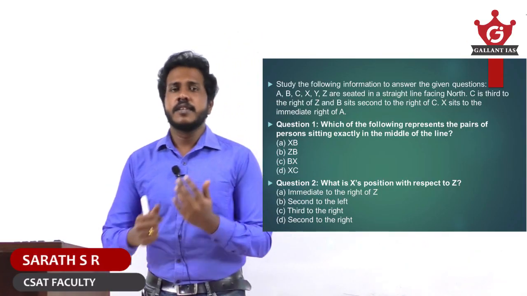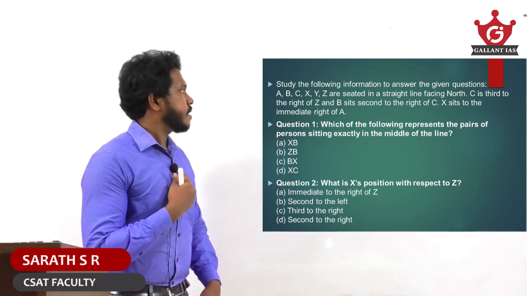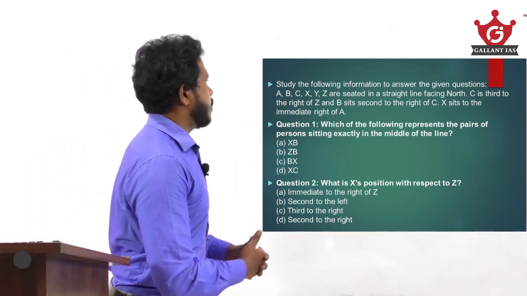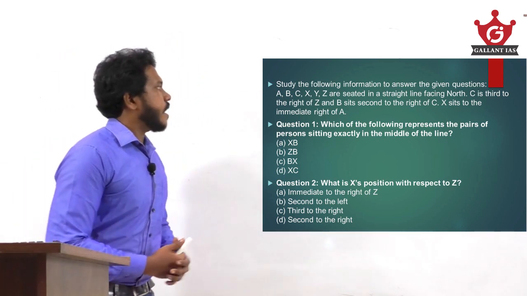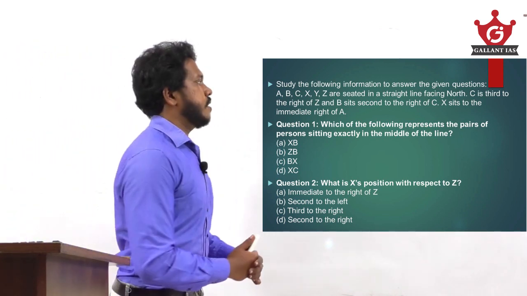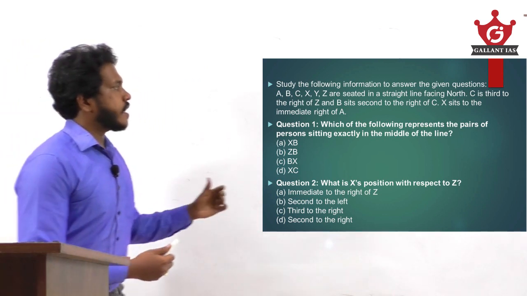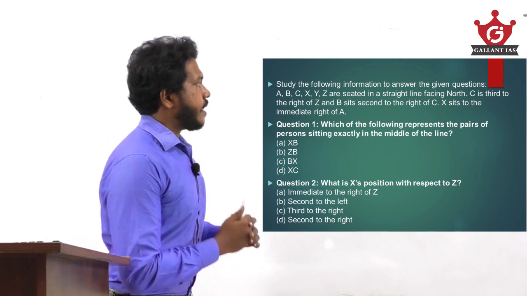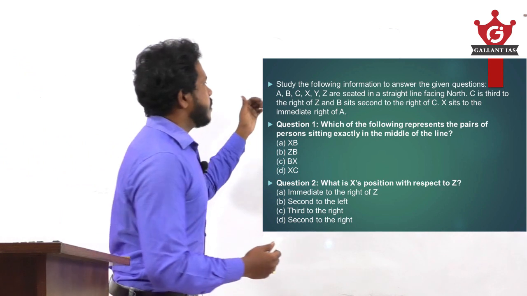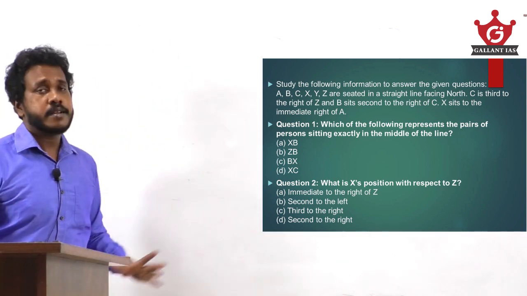Today we're going to do certain questions based on CSAT. Friends, now let us solve the next question. Study the following information to answer the given options. The statement is: A, B, C, X, Y, Z are seated in a straight line facing north. C is third to the right of Z and B sits second to the right of C. X sits to the immediate right of A. Certain questions are asked based on that paragraph.